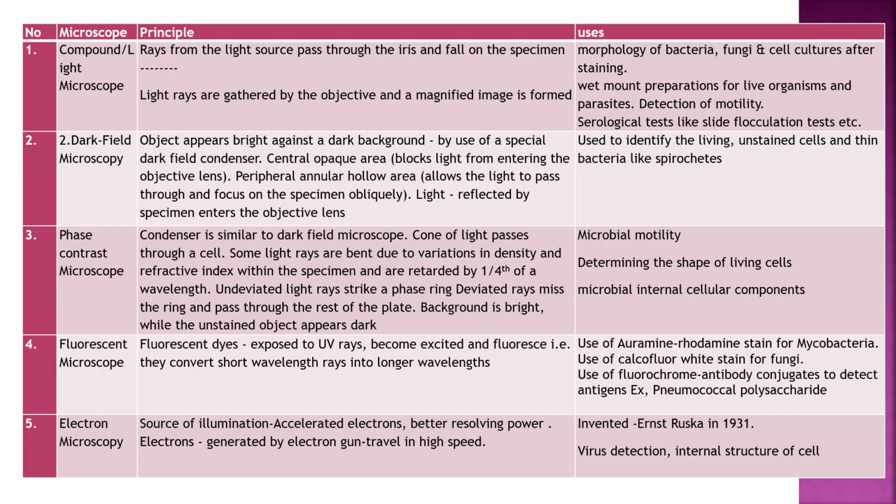Dark field microscopy. Object appears bright against the dark background by use of special dark field condenser. Central opaque area blocks light from entering the objective lens. Peripheral annular hollow area allows light.